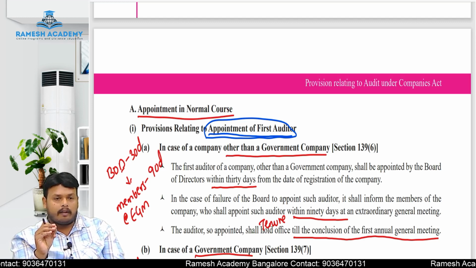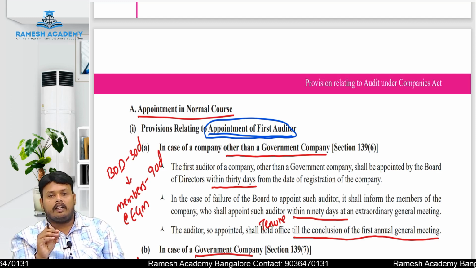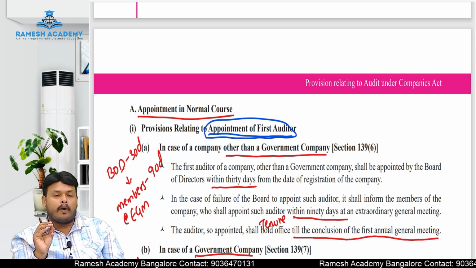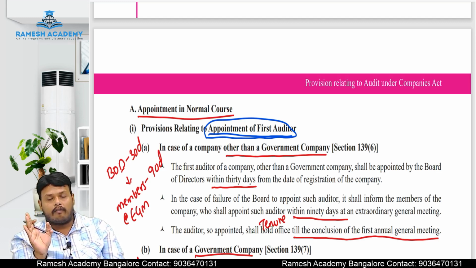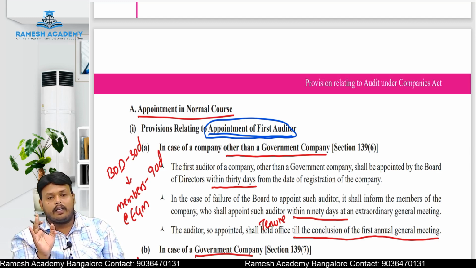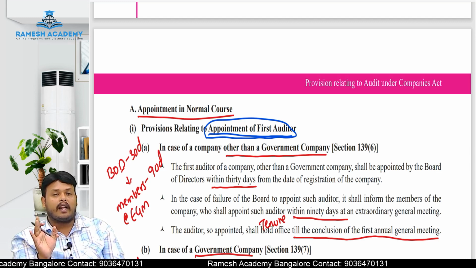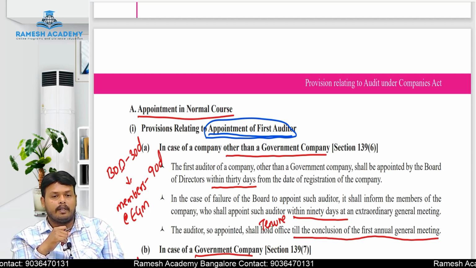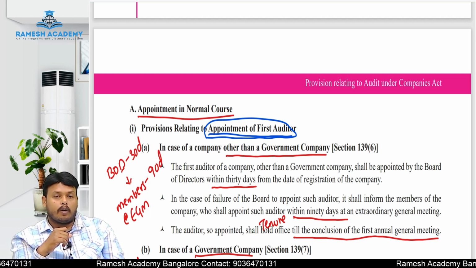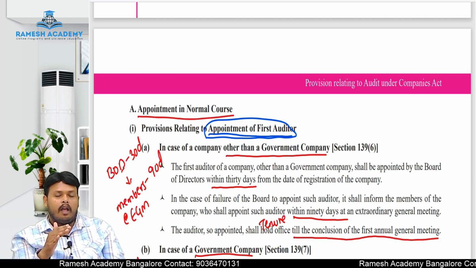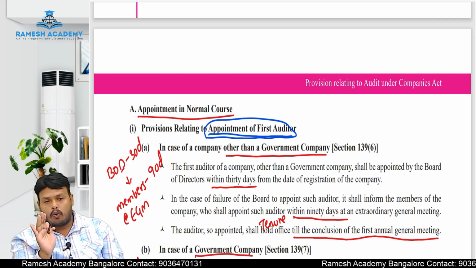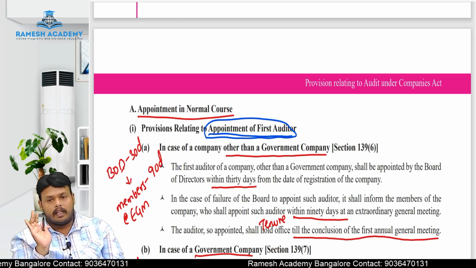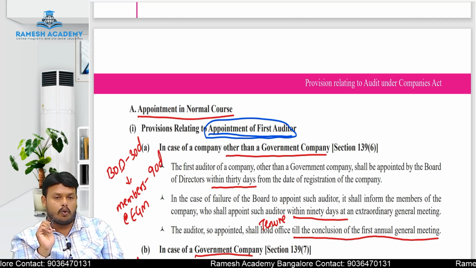In case of failure of appointment of an auditor by the board of directors, it shall inform the members of the company. The members will appoint the auditor within 90 days after the completion of such period of 30 days, by conducting an extraordinary general meeting. What is the tenure period, and until which period does the first auditor have to hold the office? The first auditor has to hold the office till the conclusion of the first annual general meeting.